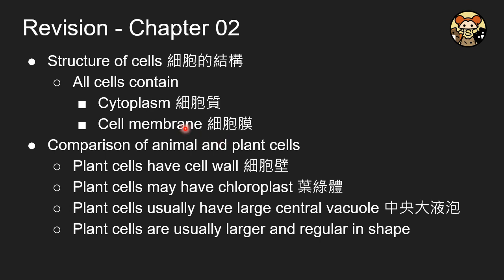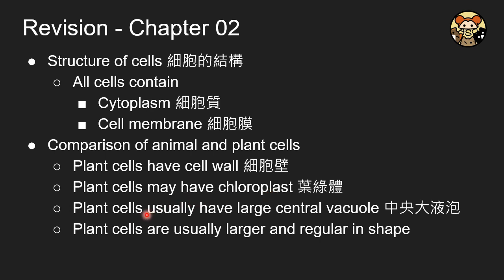And for the structure of the cells, all cells should contain cytoplasm and cell membrane. However, we should be able to compare things based on our curriculum. So the first one we are comparing will be animal and plant cell. For the plant cell, it will definitely have a cell wall, and the plant cell may have chloroplast. Remember, it is may, so it is not a must.